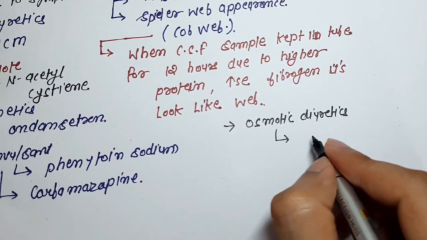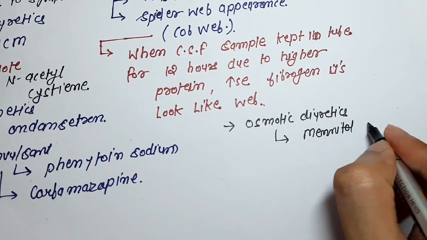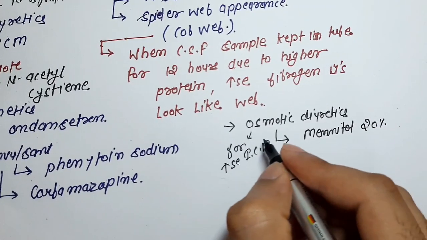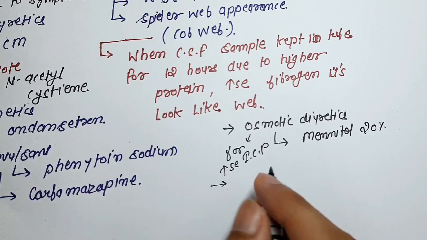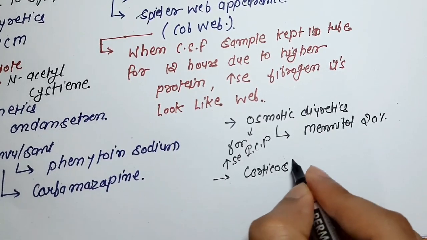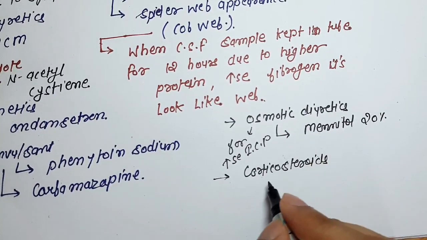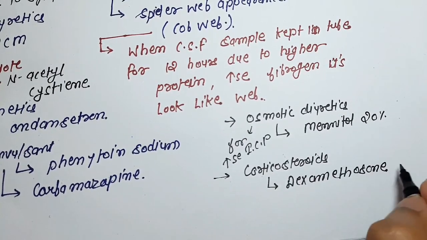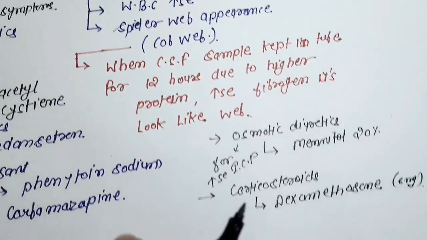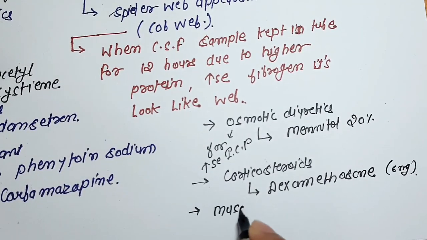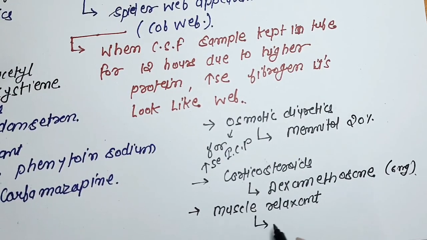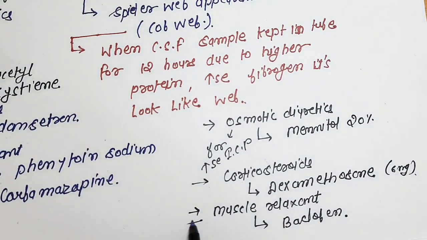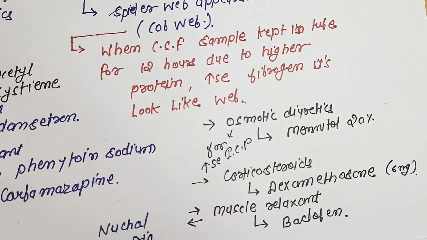Osmotic diuretics for the management of increased ICP, which is intracranial pressure. Mannitol 20% is an example of osmotic diuretics. We will provide corticosteroids like dexamethasone 6 mg for inflammation. We will give a muscle relaxant like baclofen for nuchal rigidity, stiff neck.